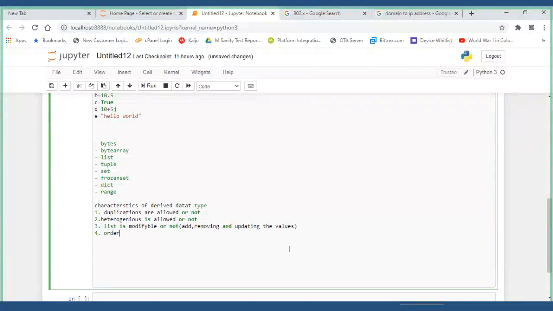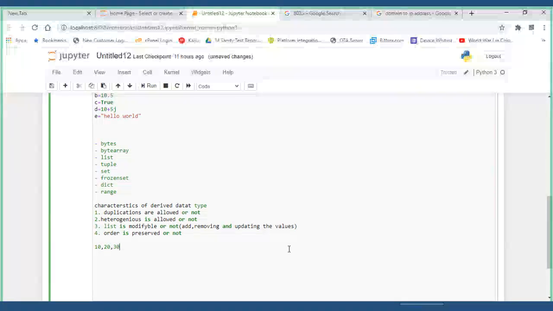is whether order is preserved or not. Order. Say I give 10, 20, 30. Just take it as an example. I gave it like this, but when I read it, will it come as 10, 20, 30?